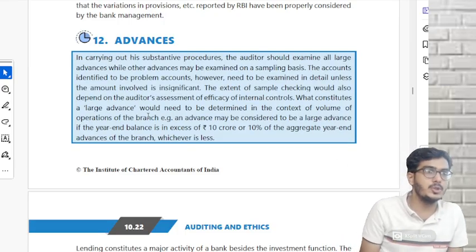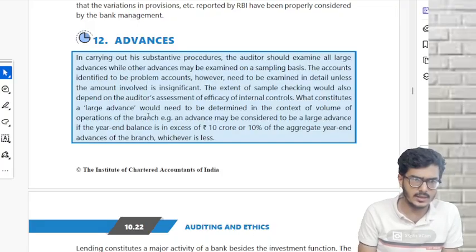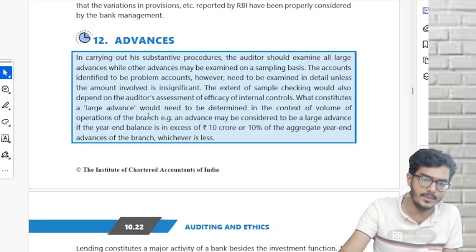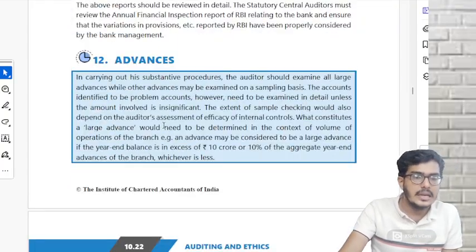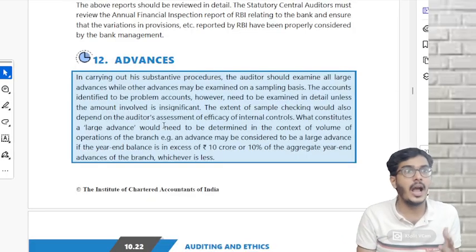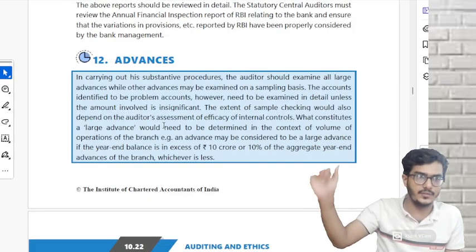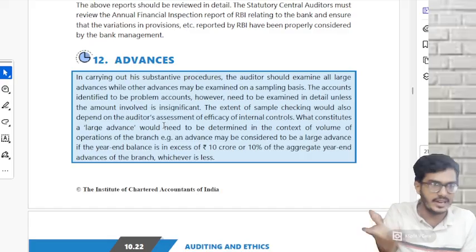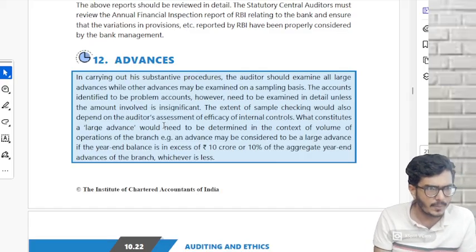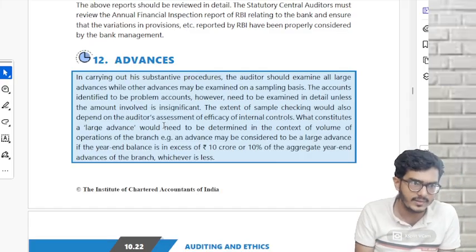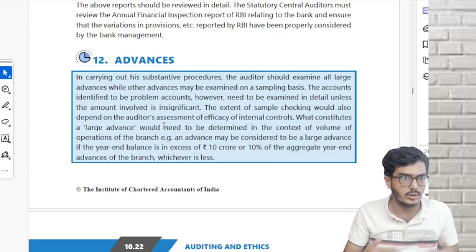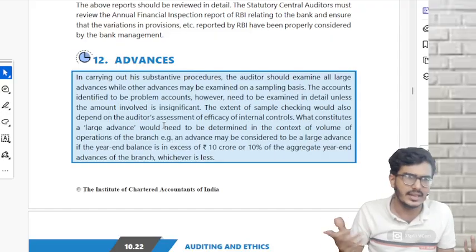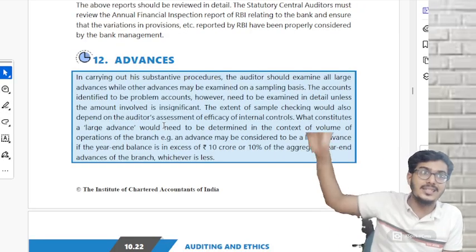Continuing. Now I told you the most important part of banks comes. The most important part starts because we have started with page number 21. Advances. What is advances? It is the highest side of the asset. If you see, the majority of the asset side is advances only, because that is the banking operation. Correct or not? They give loans and advances: various term loans, short loans, this kind of borrowing. That constitutes a major side of the asset.